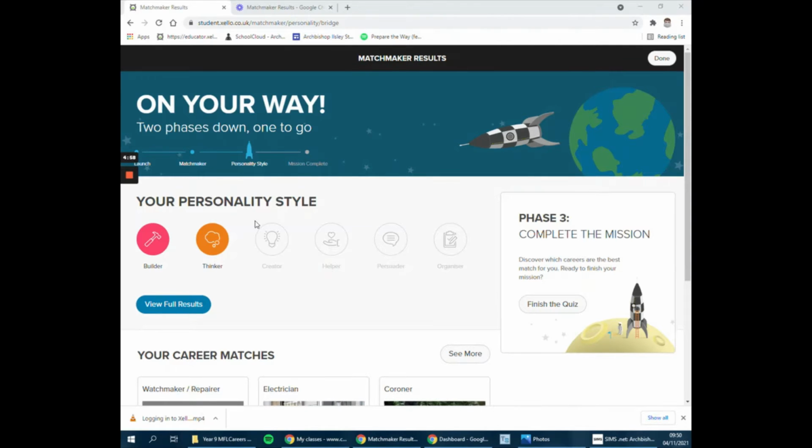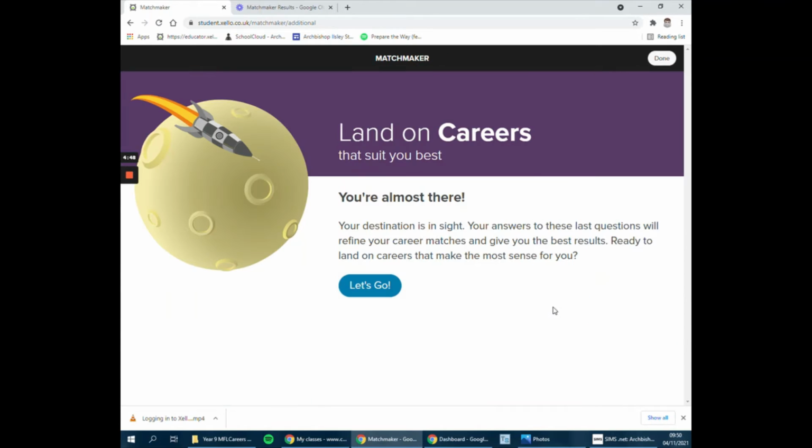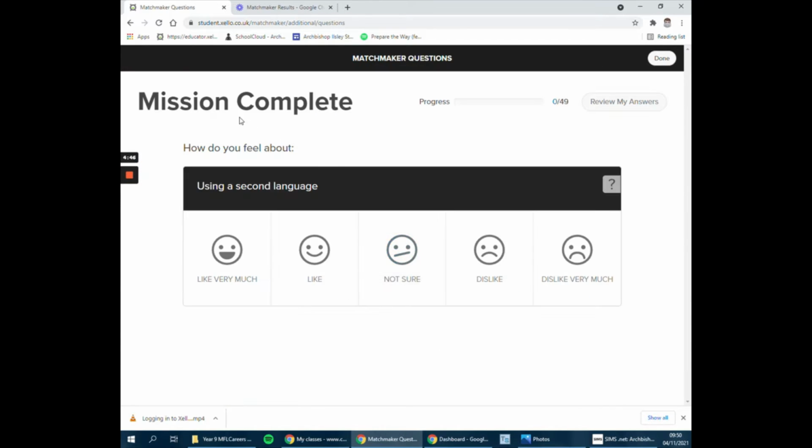Once that one's done, you can see your results on the screen as personality style, but then you're going to move on to phase 3, which is again on the right hand side, and that is your final quiz for today. Again, answer the questions and you'll work your way through clicking on the icons that best suit how you feel towards this.